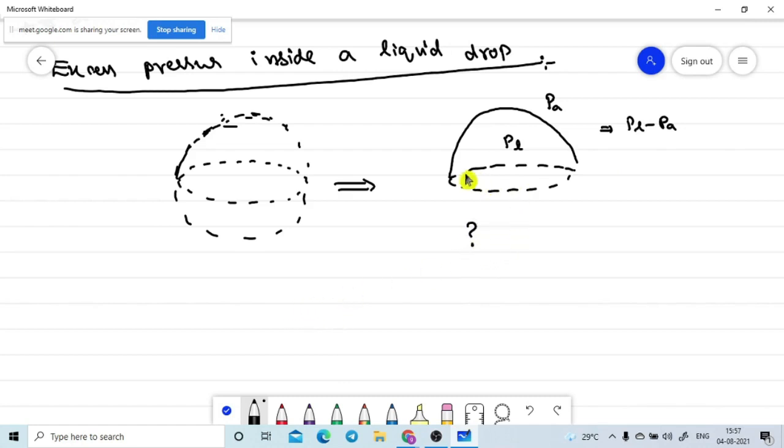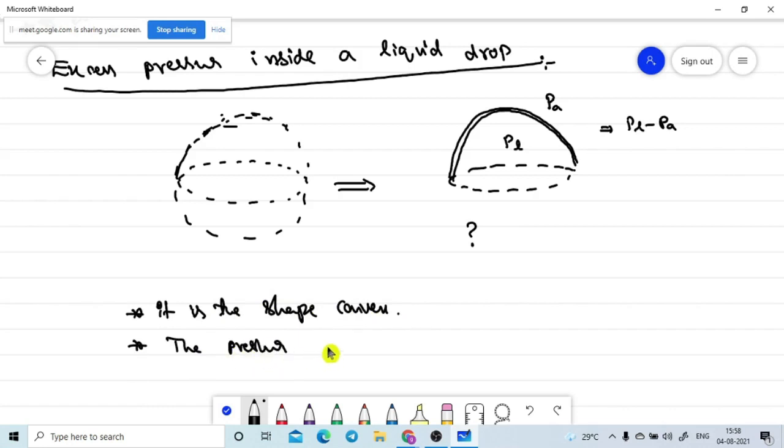First we need to answer the question: is the shape of the liquid concave or convex? Convex, sir. It is the convex shape. Then the pressure increases, sir.